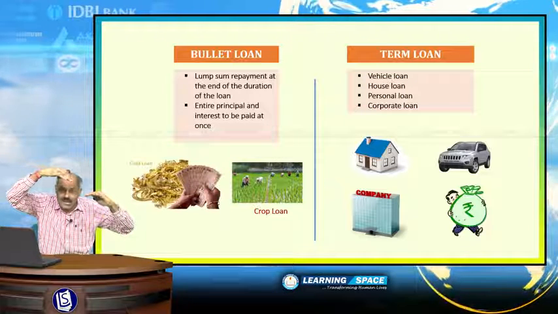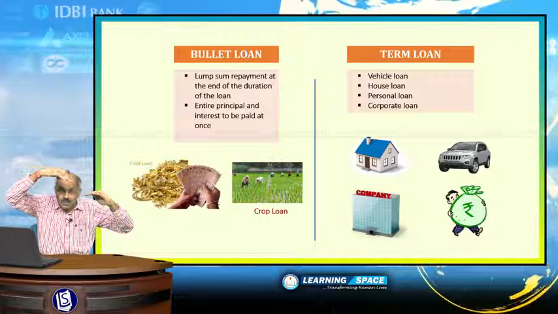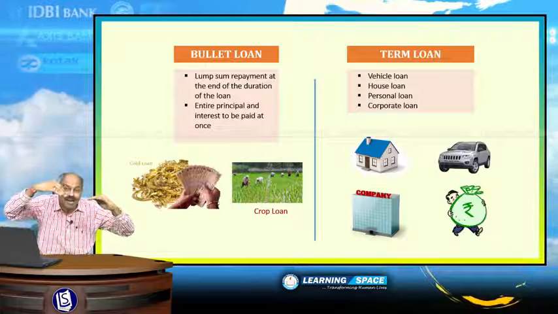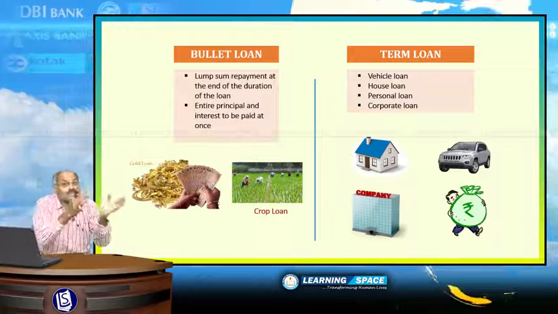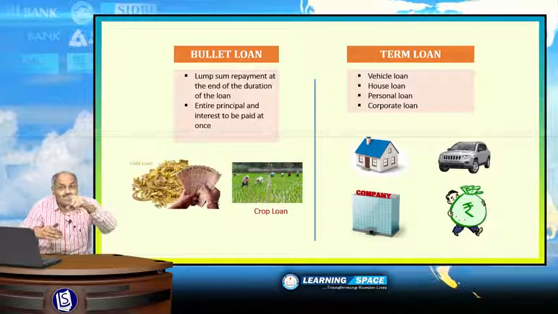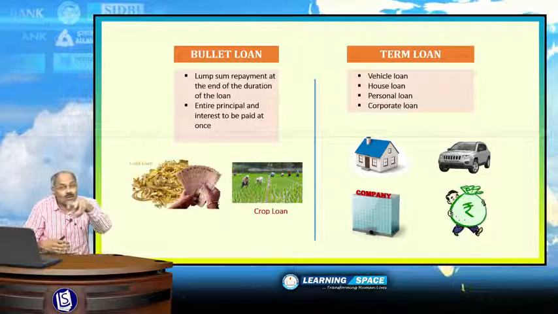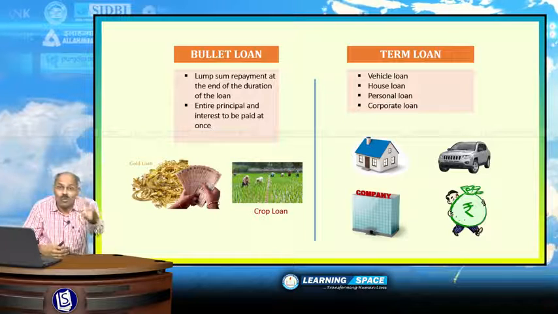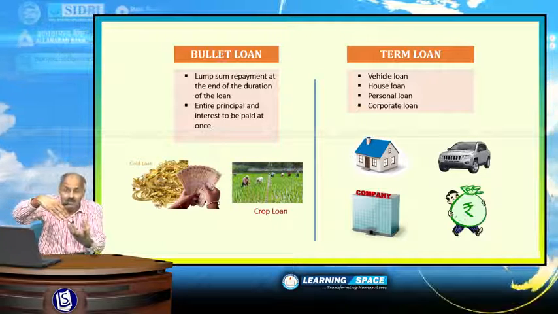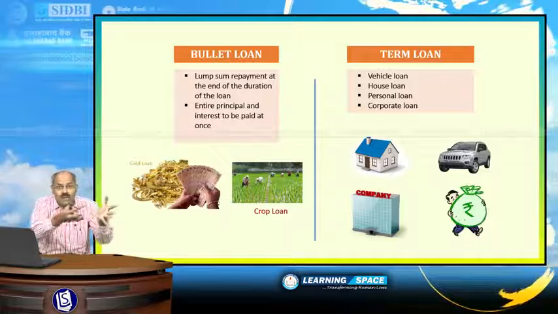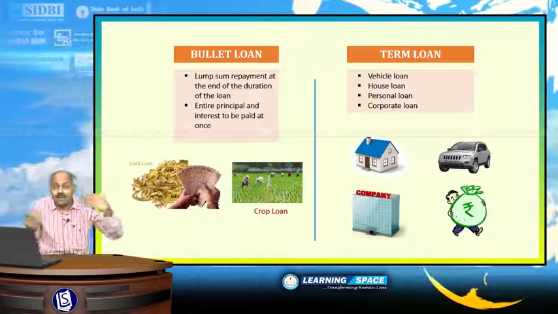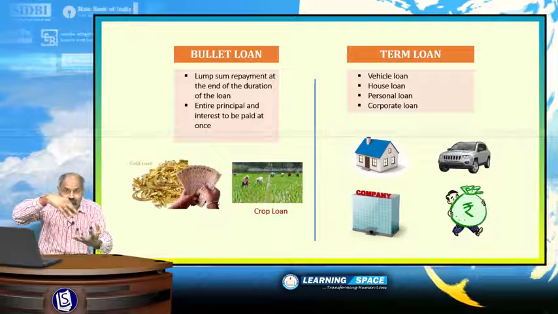After he gets the produce of the crop, then he is supposed to pay back to the bank at once, both the principal and interest put together. That is bullet loan. Similarly, gold loan, you are taking by pledging gold. You are required to pay at once both interest and principal. So, the examples of bullet loans are gold loans, crop loans, where you are required to pay back at once.